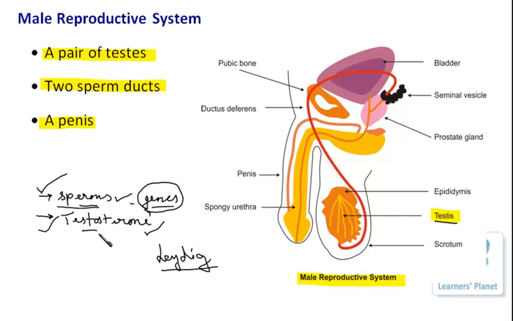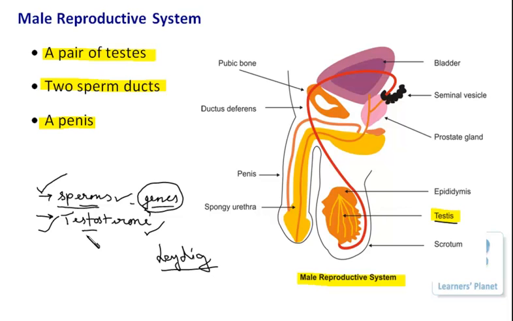Besides this, testosterone also controls the secondary growth in the male organism. What are the characteristics that develop during the secondary growth in the male organism? They are the deepening of voice, then development of hair in different parts of the body, right? Then the development of beards and mustaches.